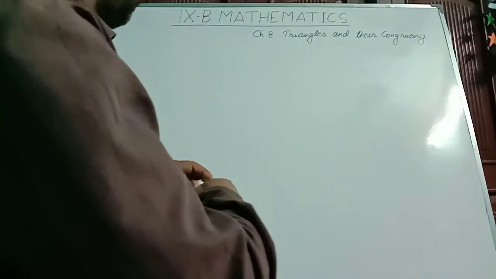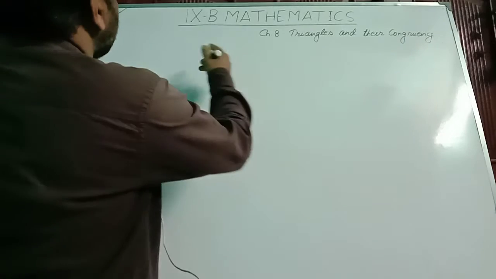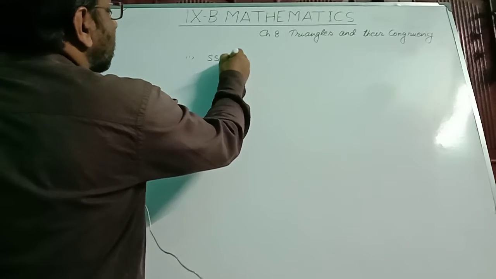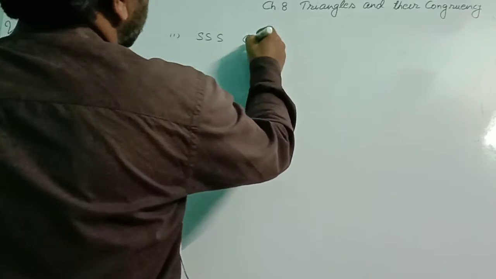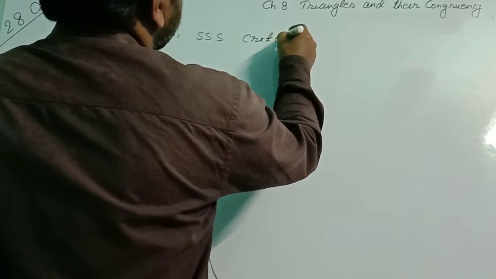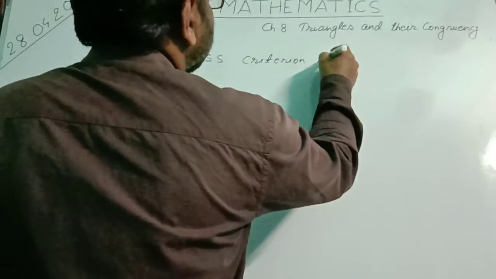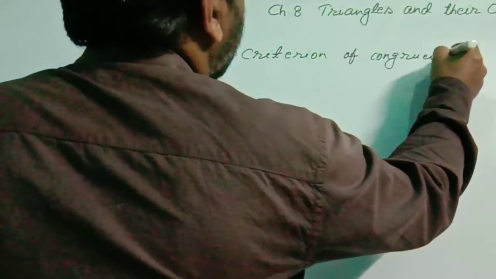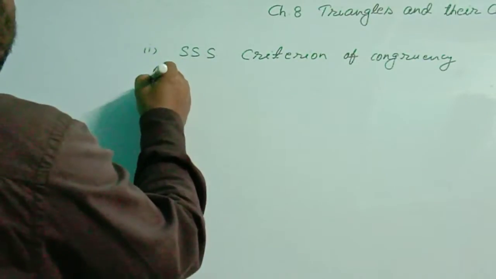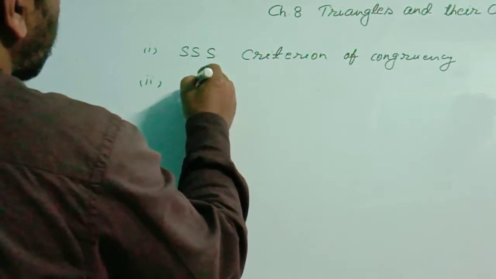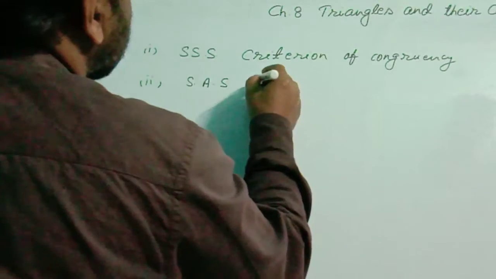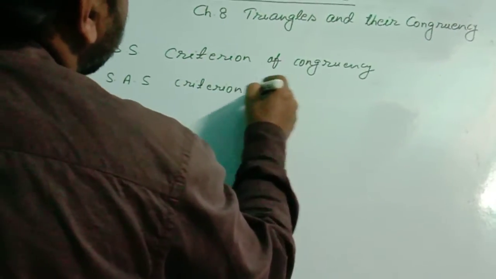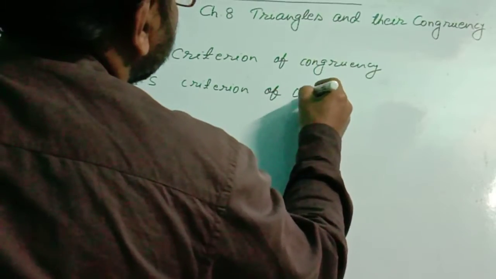The first was SSS criterion of congruency, and the second was SAS criterion of congruency.